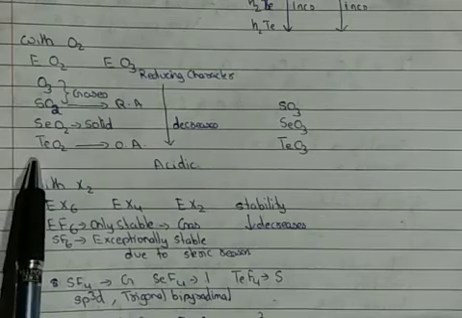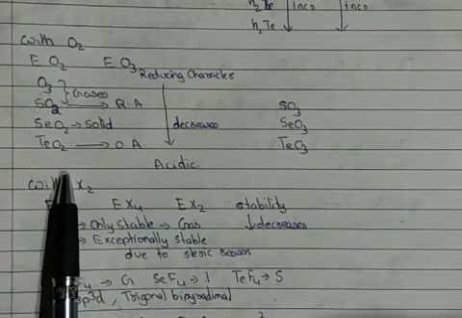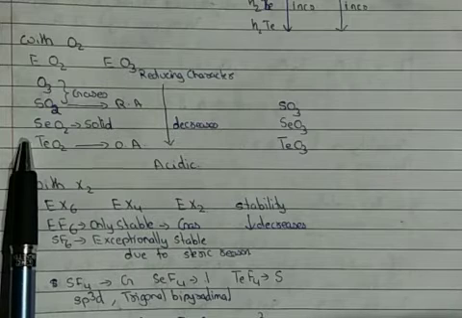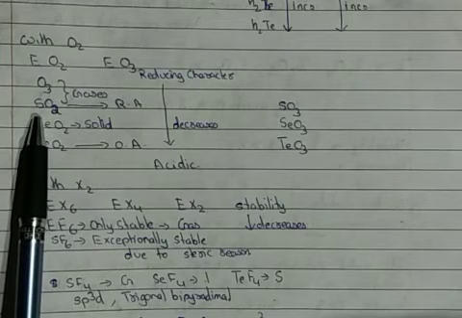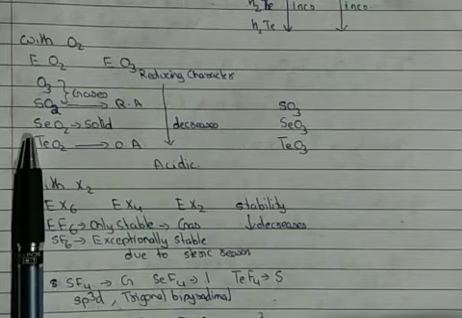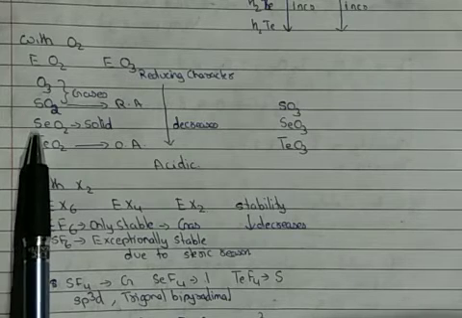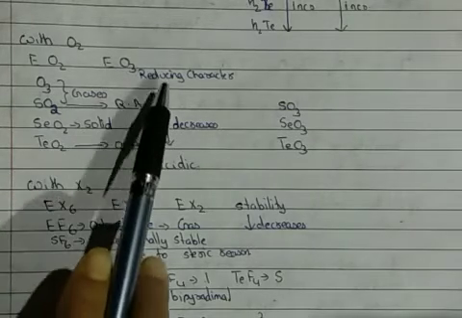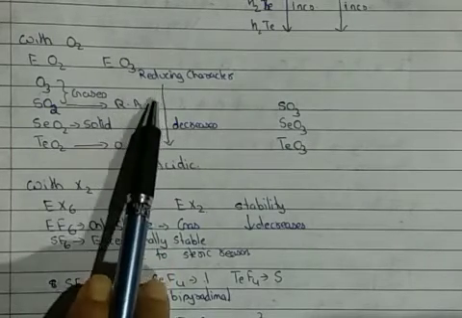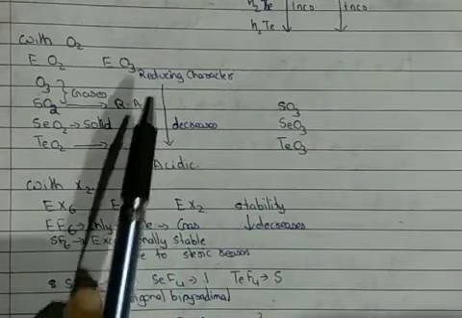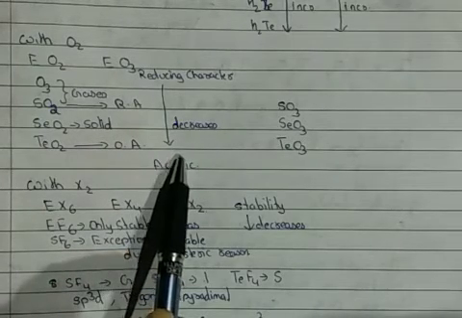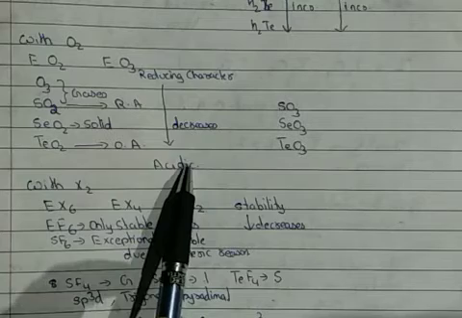All these dioxides are acidic in nature and they react with water to form acids. For example, SO2, if it combines with water, results in the formation of sulfurous acid, that is H2SO3. Then down the group, their reducing character goes on decreasing. Why does it go on decreasing?